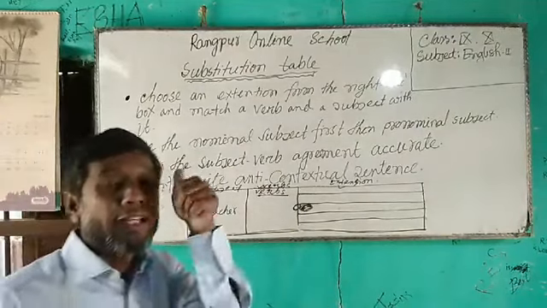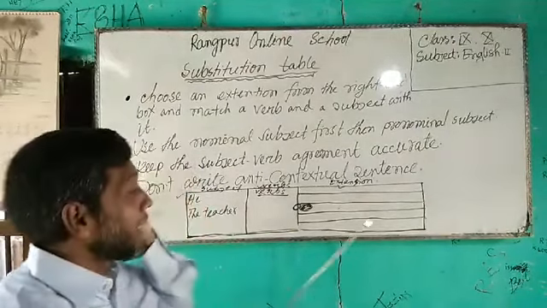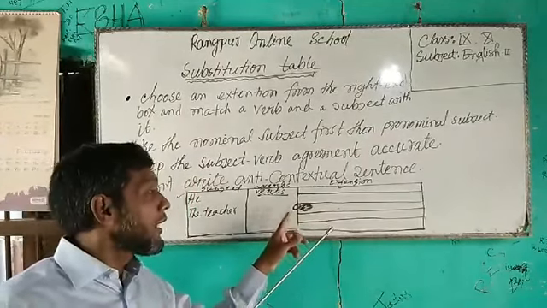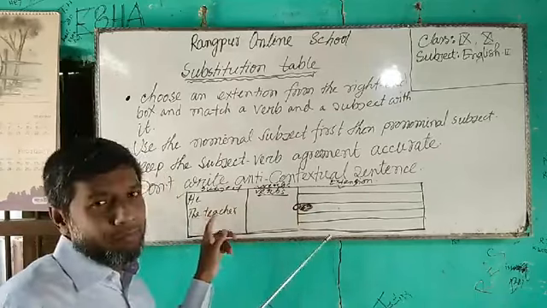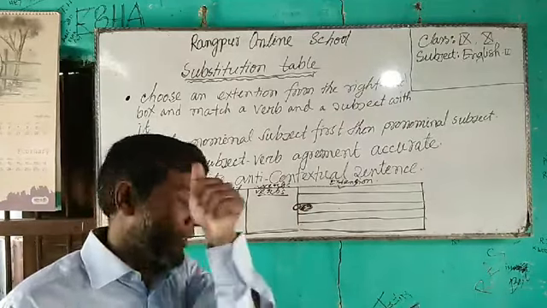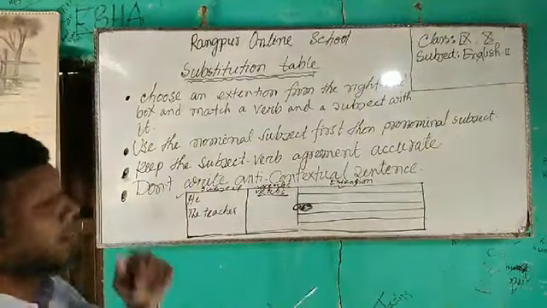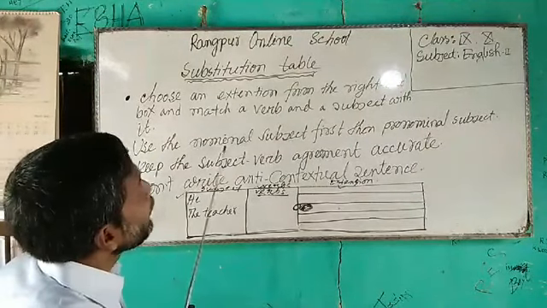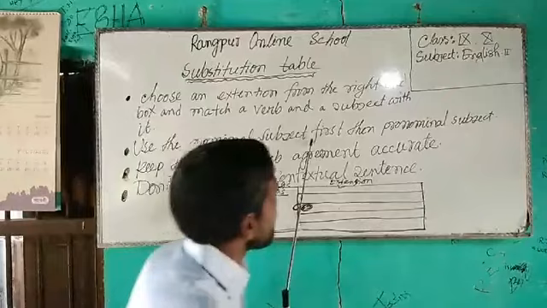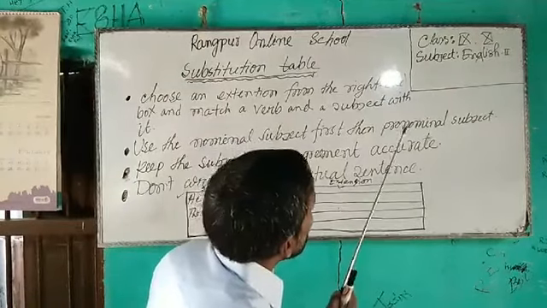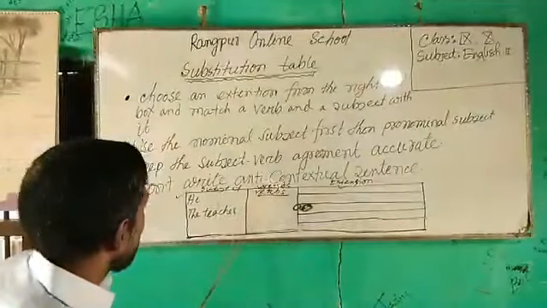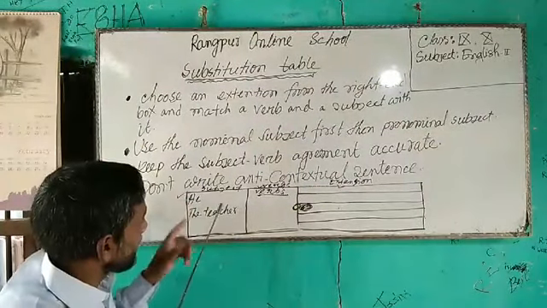So dear students, technique number 1, I told you that I will choose an extension first, then I will match a verb with it, and then the subject. This is technique number 1. So dear students, now number 2: use the nominal subject first, then the pronominal subject. Meaning, I have written here a subject, the teachers.